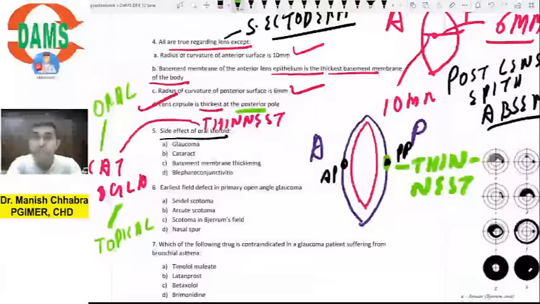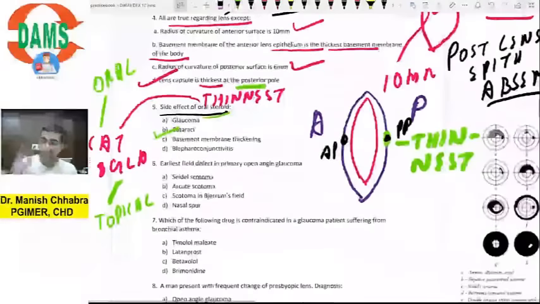But that does not mean that oral steroids will only lead to cataract and no glaucoma. I am talking of most commonly. So here, side effect of oral steroid is most commonly cataract, hence it is the answer. If I talk about glaucoma, it will be via eye drops. Topical steroid administration leads to most common glaucoma, but it can also lead to cataract, right? Okay, great. Let's move ahead.